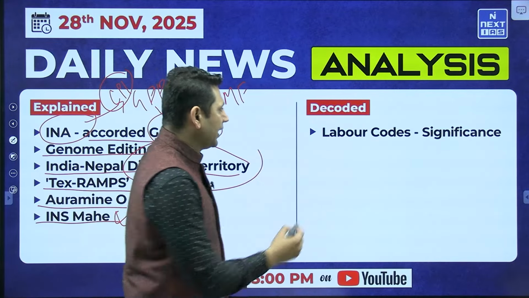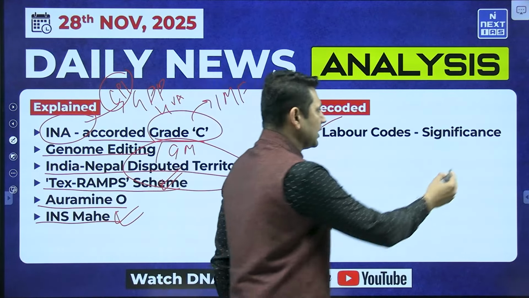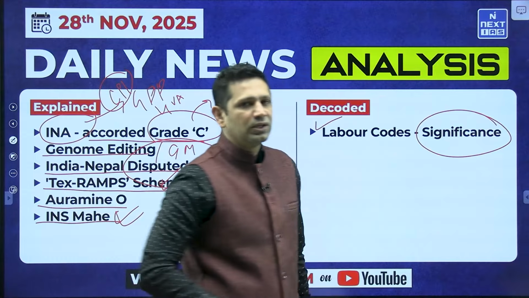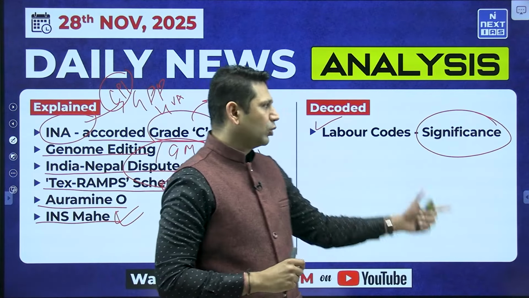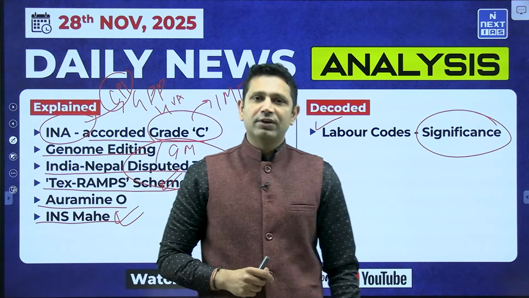In the decoded part, we are having labor codes. What is the significance, how it is going to benefit the workers, the women and the industry, we are going to see in the decoded part. So let's start with the first topic.